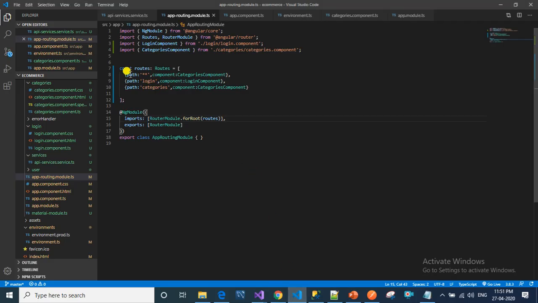So if you keep this, even though user clicks a correct path name, then he will be navigated to the wildcard route. So that is why we have to keep that wildcard route at the last of all the routes.